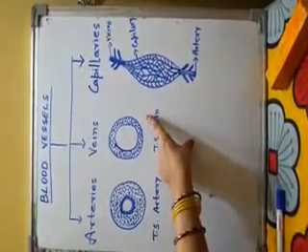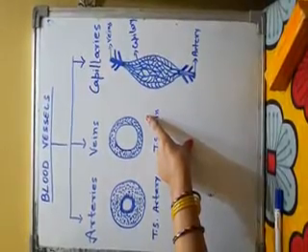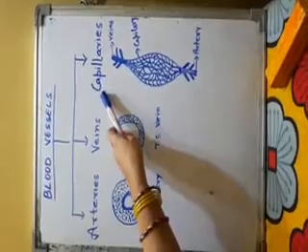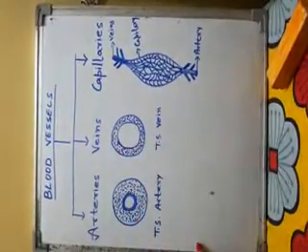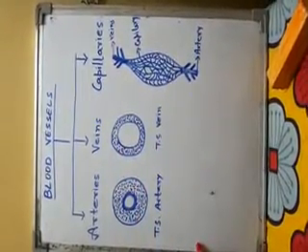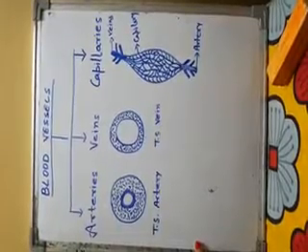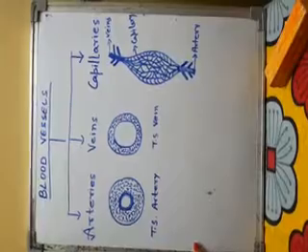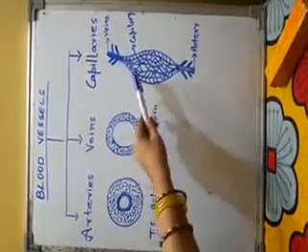The third blood vessel is capillary. Capillaries are very narrow blood vessels having a single layered wall which form network inside body organs. Actually, capillaries are there to connect arteries and veins.